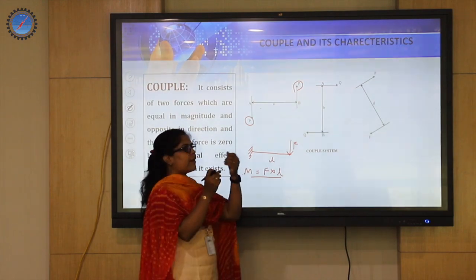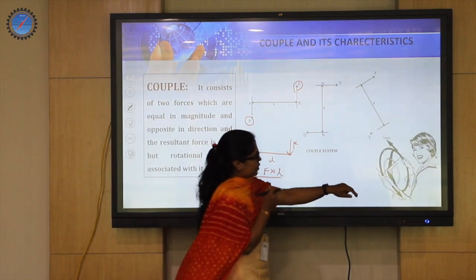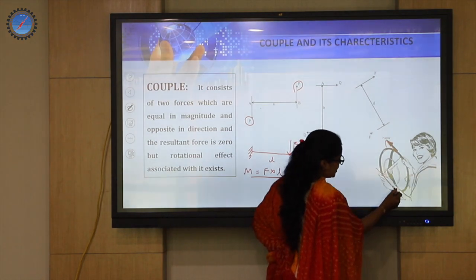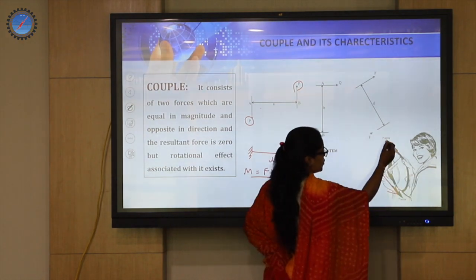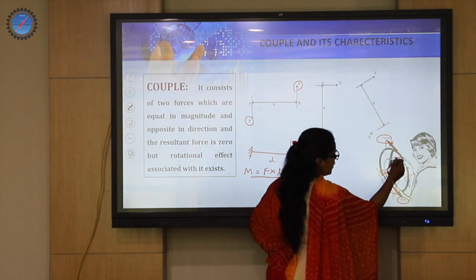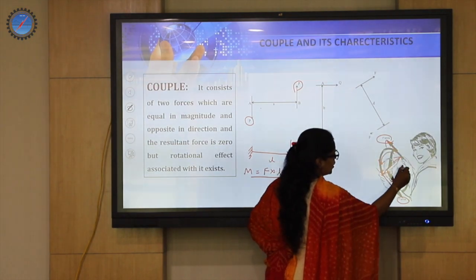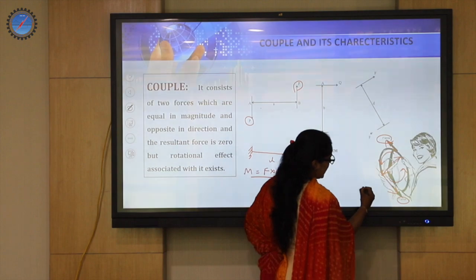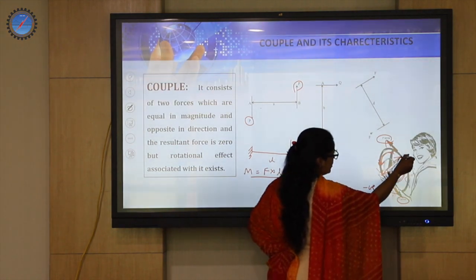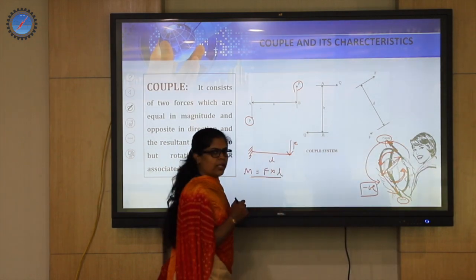Just like a lady driving the car will hold a steering, the intensity of the force being applied from one hand will be the same with the other hand, correct? So the force remains the same. It is being separated by the diameter of the steering, and automatically you are expecting some rotational effect over here. Right now this direction is anti-clockwise, negative, because this is moving in this way and this direction. This is an anti-clockwise direction. So we call the moment generated by the couple to be negative.